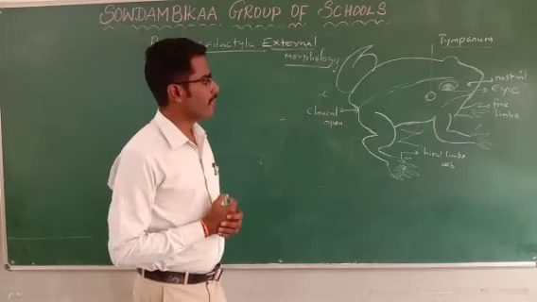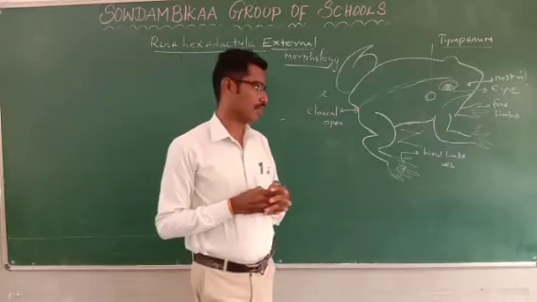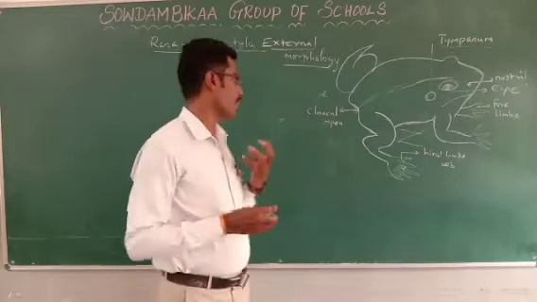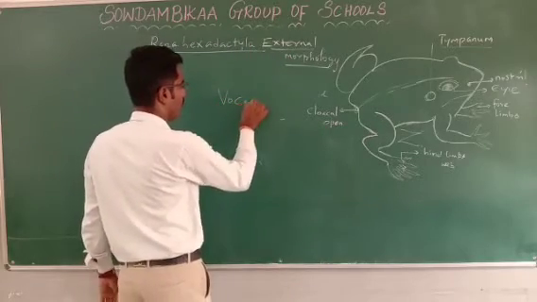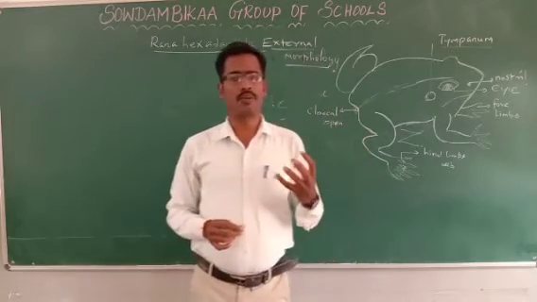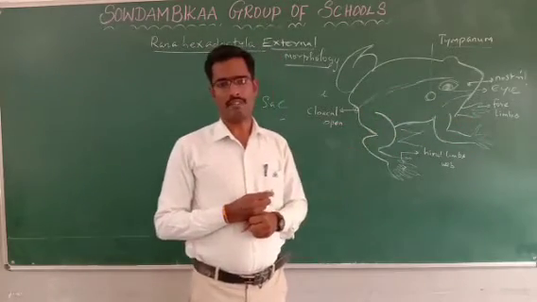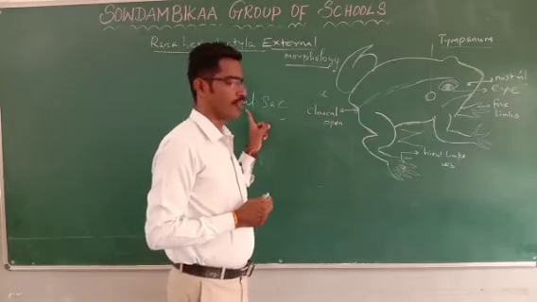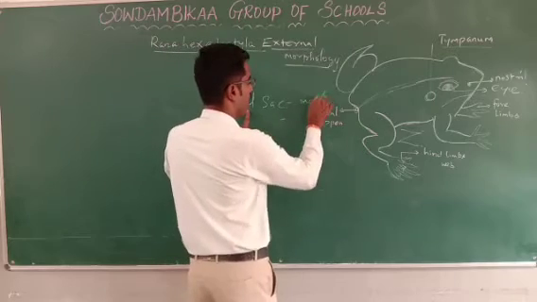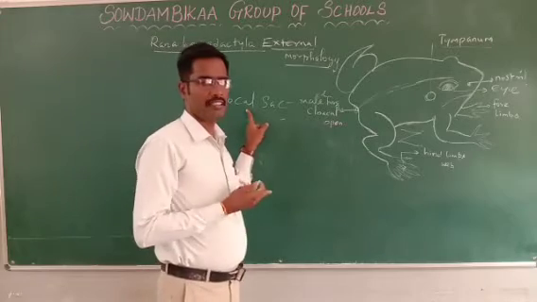Okay. Then sexual dimorphism is very easily identified for the male and female frog. It is very important, 2 or 3 more questions. The male frog contains a vocal sac, only in the breeding season, to produce a croaking sound. This croaking sound attracts the female frog. So the first sexual dimorphism is the vocal sac. It is only present in the male frog, whereas in female frogs the vocal sac is absent.